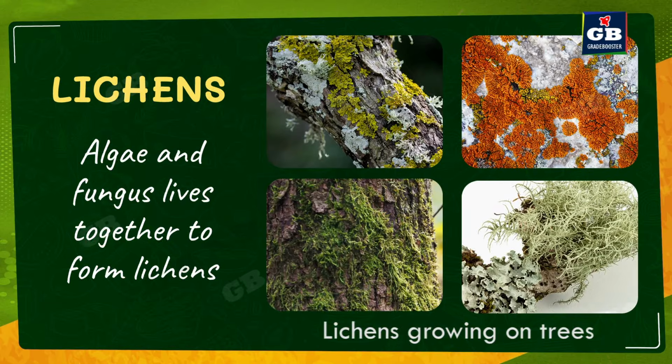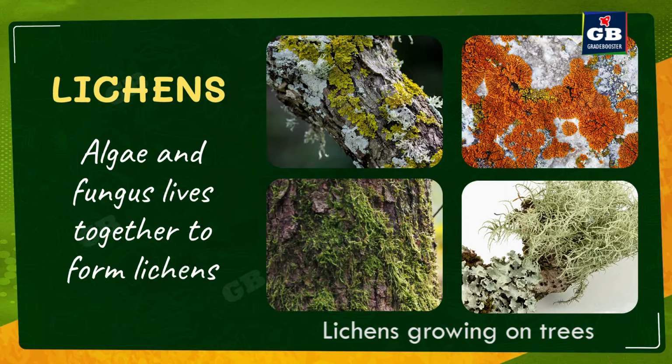Algae has chlorophyll, so it can prepare the food. Fungus provides the shelter, water and minerals to this algae. So fungus is providing shelter, water and minerals. Algae is preparing the food. So these two living together is called lichens. Lichens we see on the barks of the trees. Here you can see the pictures of different kinds of lichens.